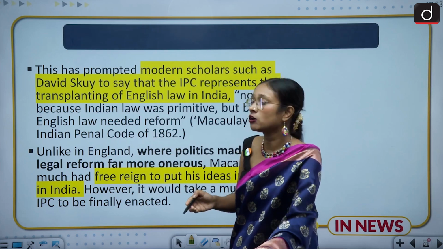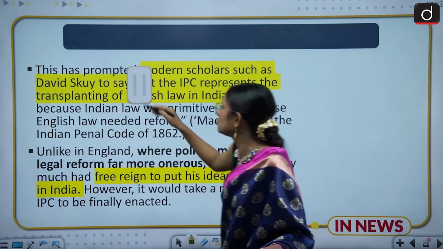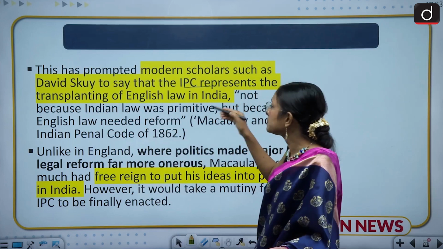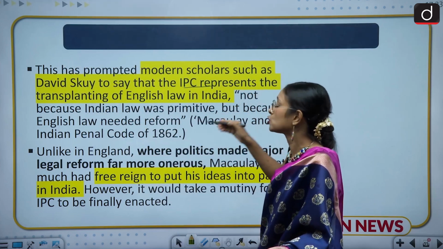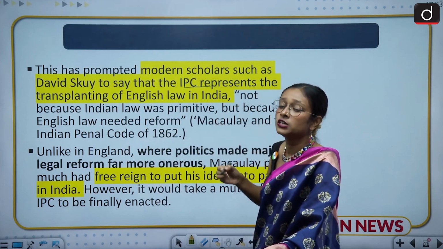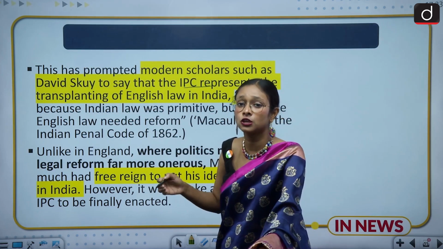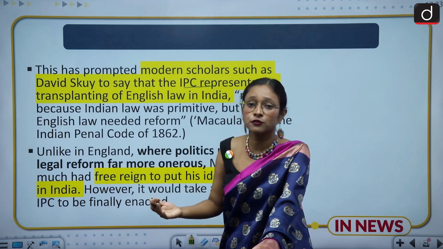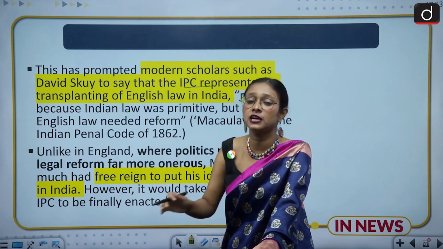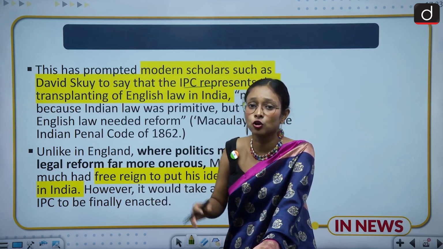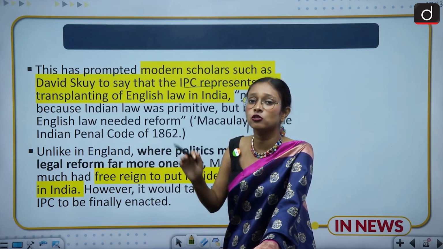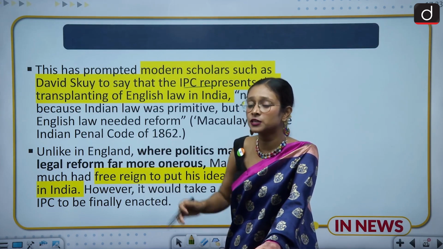Among all those scholars, David Sky was one of the scholars who says that the IPC represents the transplanting of the English law in India, which means that there was no influence of the Indian laws, there was no consideration of the Indian laws. And the needs of the communities were not given attention while compiling such kind of law. Even the Western experts have also criticized such a move by the British regime.